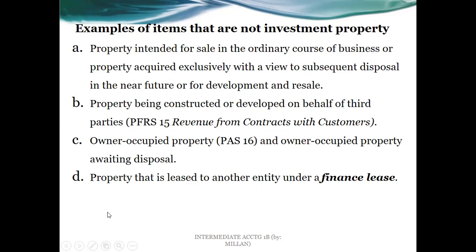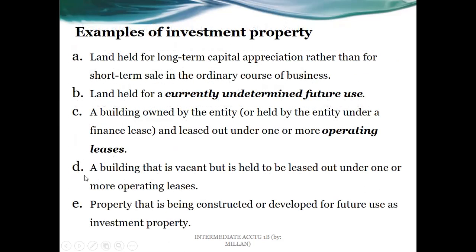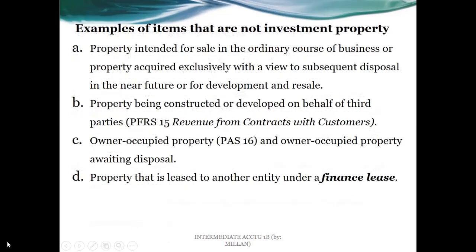And letter D, this is the one that I was talking about in letters C and D, wherein if we leased our property to another entity, even if we accept the rent, however, the lease is financing, not operating. So in that case, that property is owned now by another entity. Therefore, that's no longer ours.